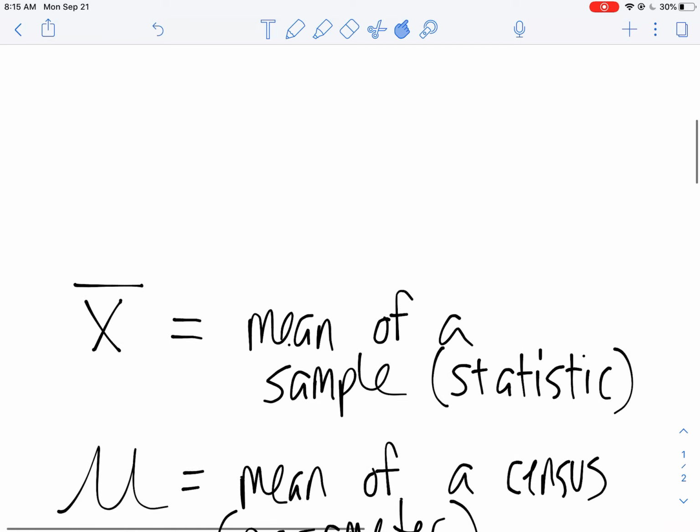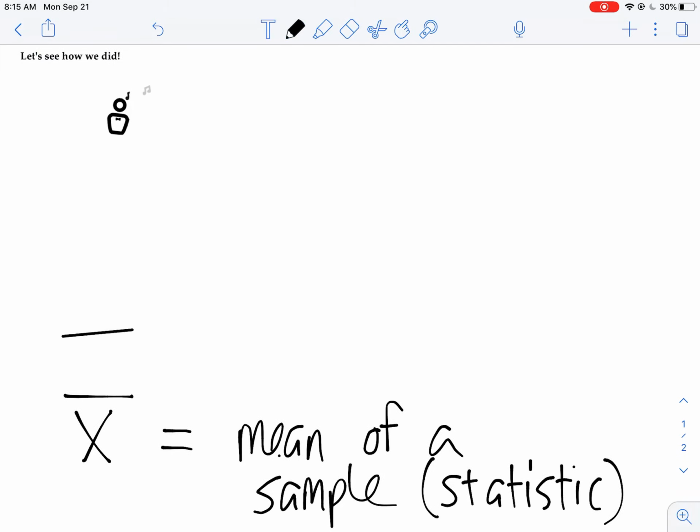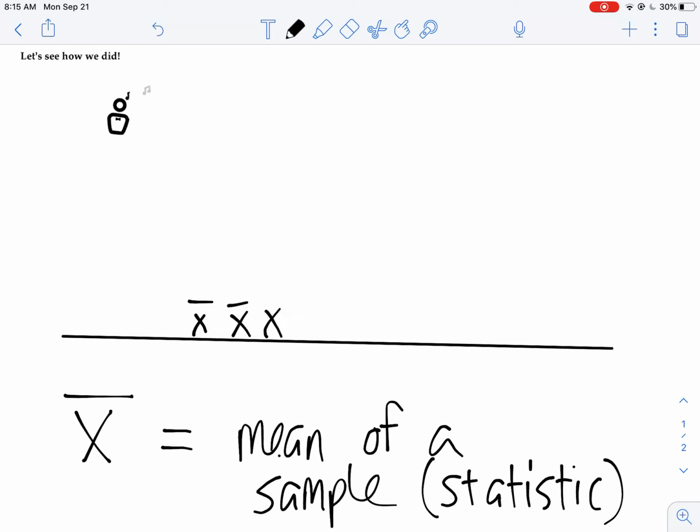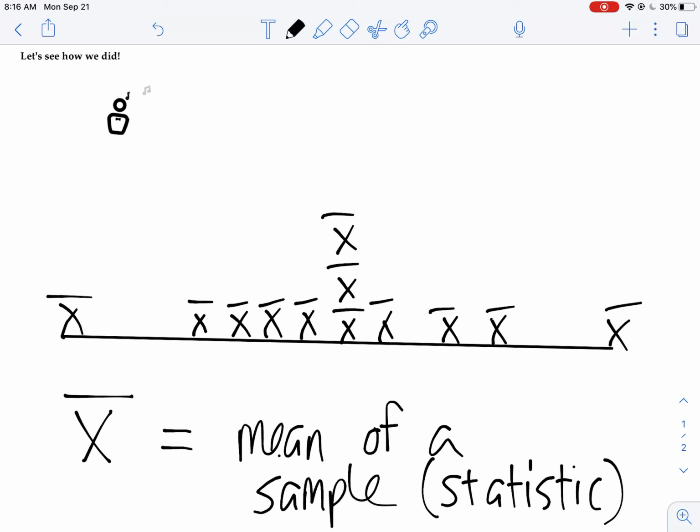So technically, if we were doing this in class, right, this is what our dot plot would look like. We'd have values. We'd have a bunch of X bars instead of dots. That's okay. You can still call it a dot plot. They're not going to call it an X bar plot. So you'd probably have something that looked like this, where people were putting all their X bars and their statistics. Technically, that's what it should be looking like, but we're not going to pick hairs here.